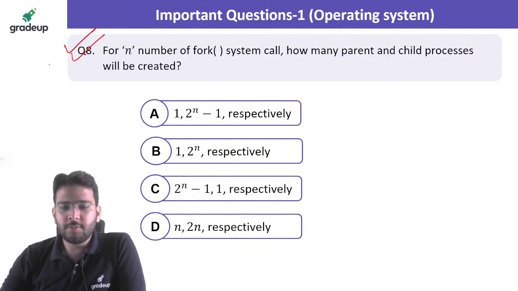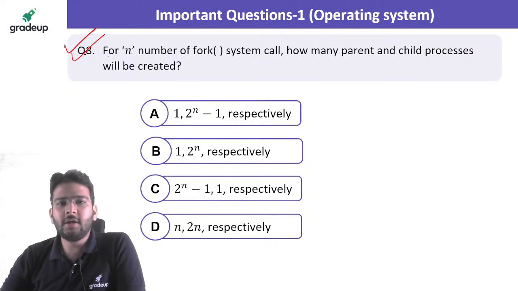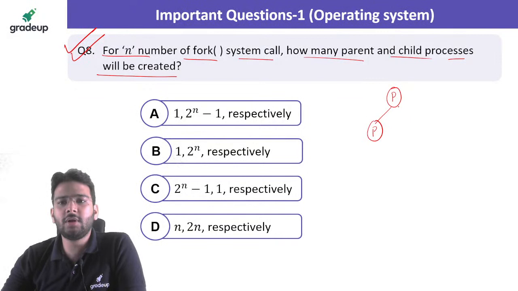Yes, Raja is saying option A, Atharv is saying option A, Pinky is saying option A, and Sad M is saying option A. So let's see here, for n number of fork system calls, how many parent and child processes will be created? Let's take one process P here. If I'm calling fork system call one time, what will happen? P will be here and one child will get created.